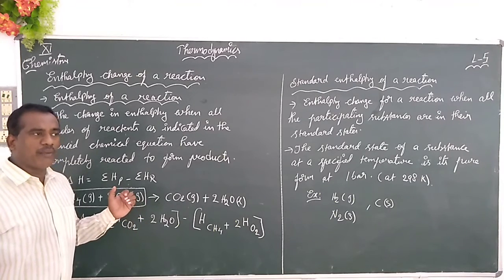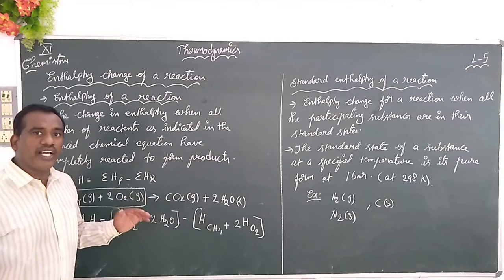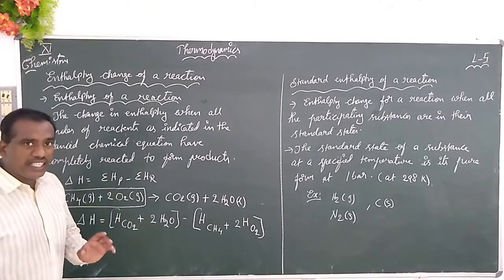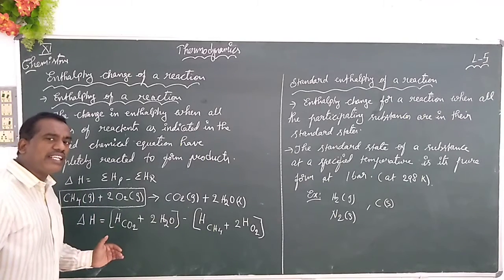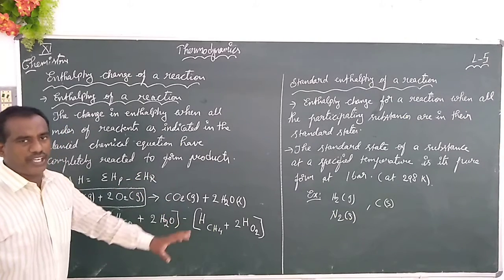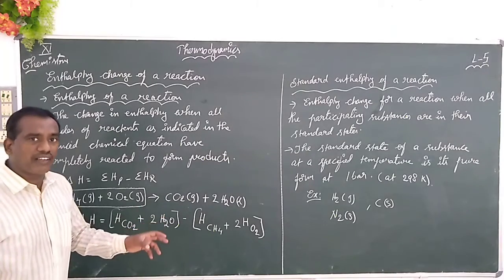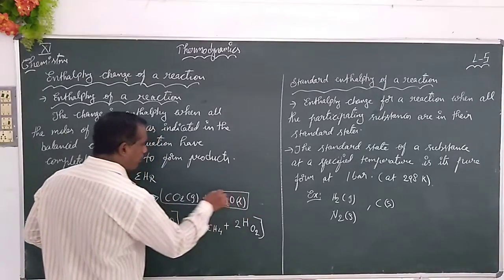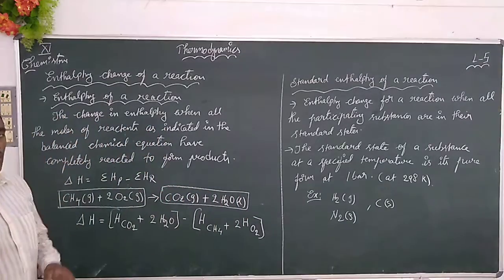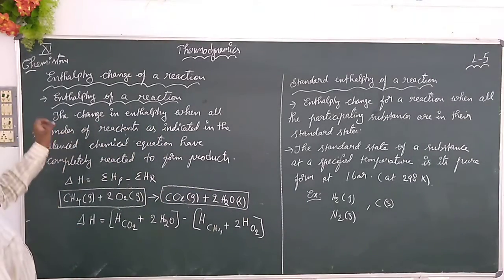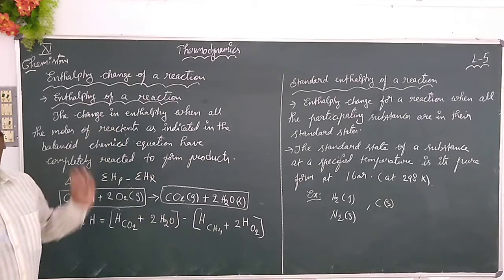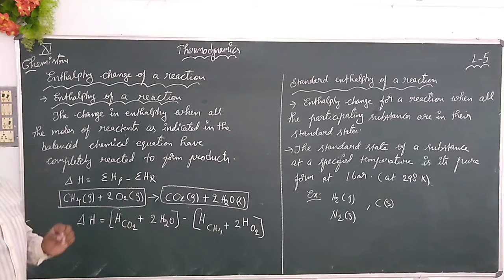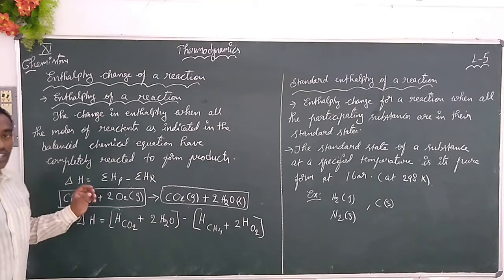The mass of the products formed will be equal to the mass of the reactants involved. So, in a balanced reaction, when all the reactants are converted into products, it is studied as the enthalpy of that reaction. How is it studied as the enthalpy of that reaction? Let us read the definition once again.